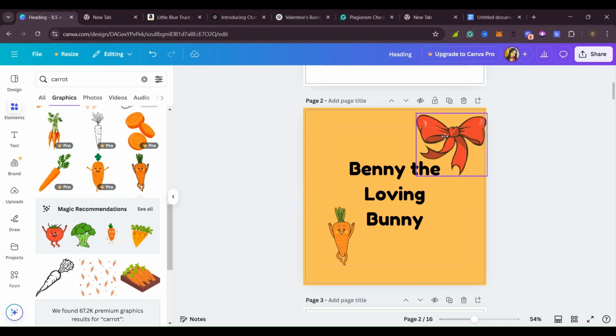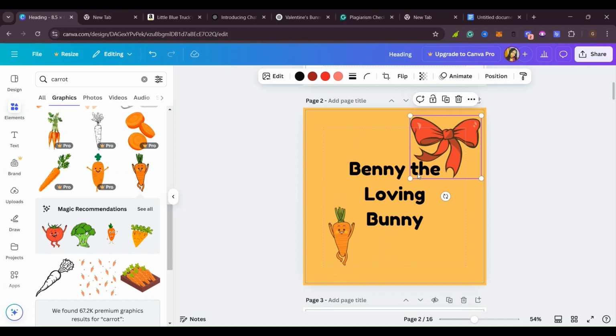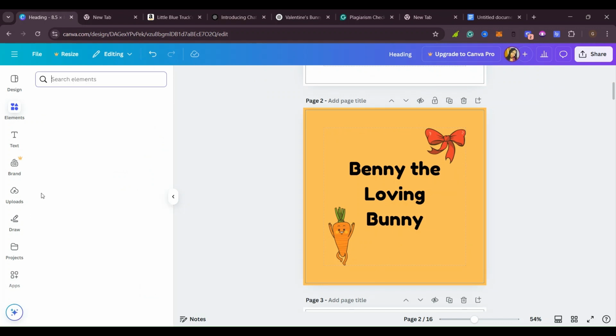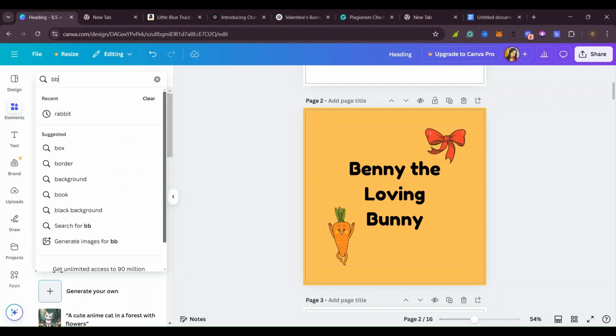If you pick an element which is big, you can resize it so that it's smaller and fits. And if you want, you can also go ahead and find a bunny to put in.